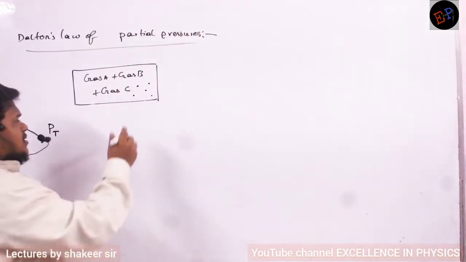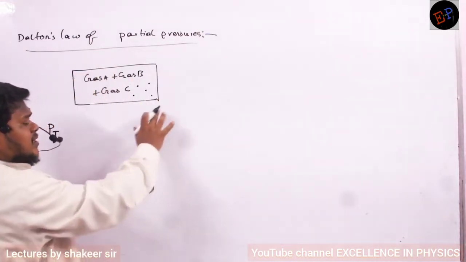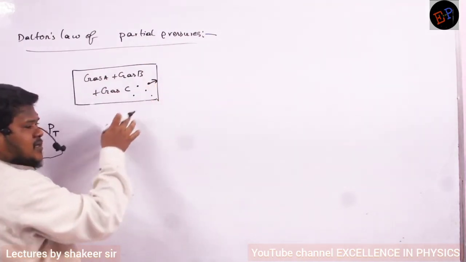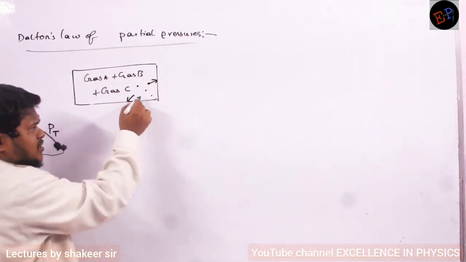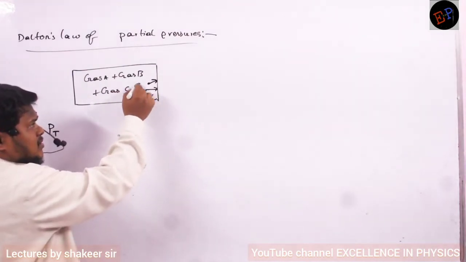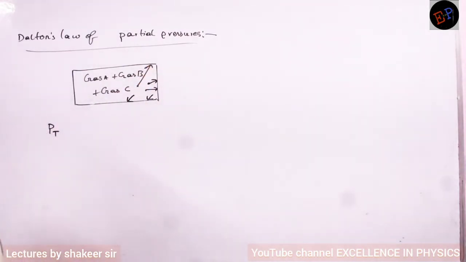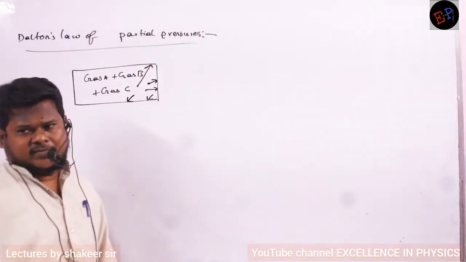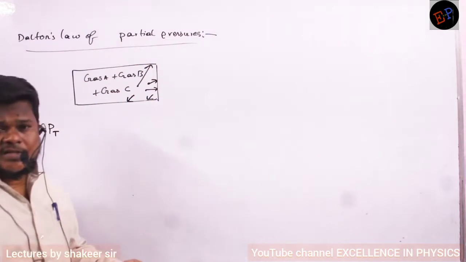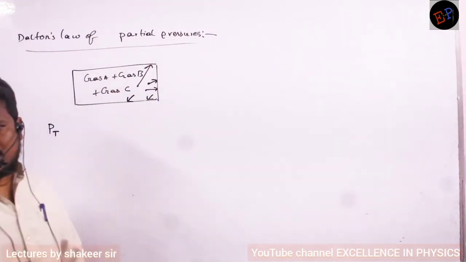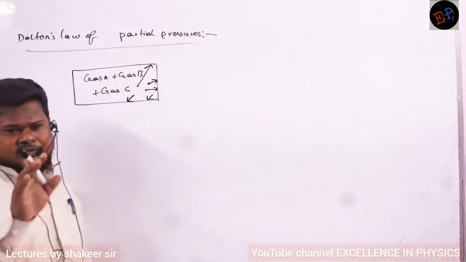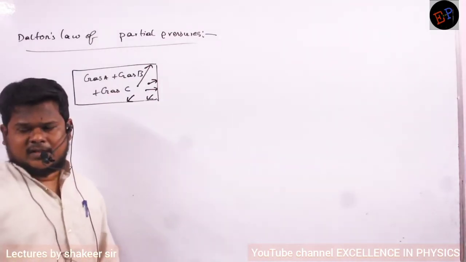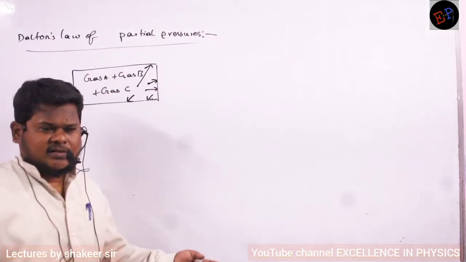So these gas molecules will be moving in random directions, no? In the process of moving, they strike the surface of the container. So molecules continuously undergo collisions with the surface of the container. Collision means it is giving some force, no? Force per unit area is called pressure. So on the container, who gives the pressure? These molecules only, because of continuous collisions with the surface of the container. And force applied per unit area is nothing but pressure.